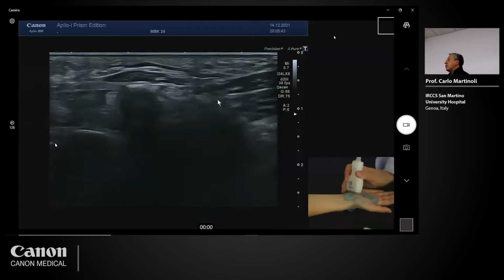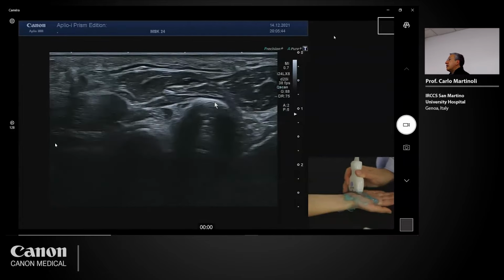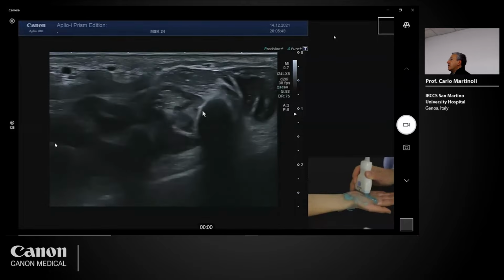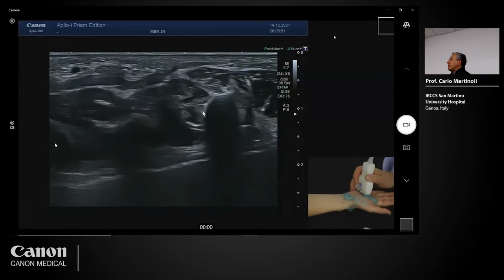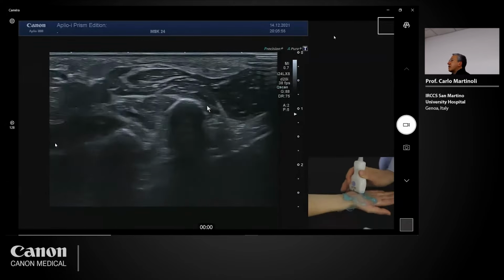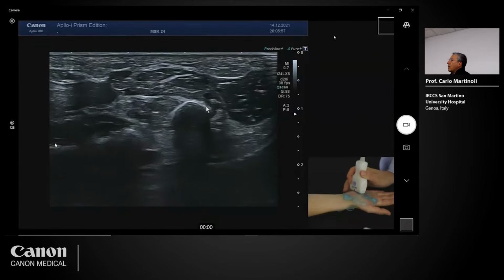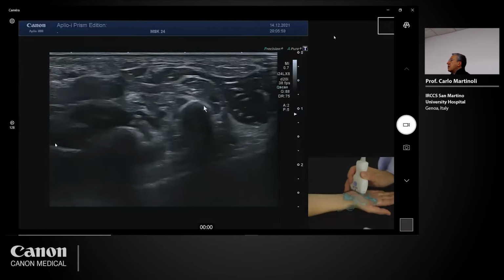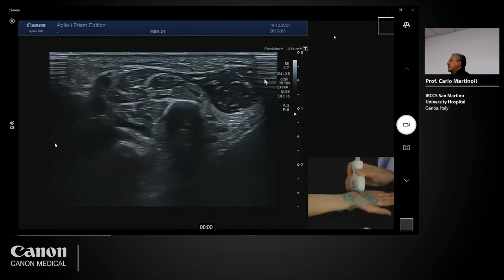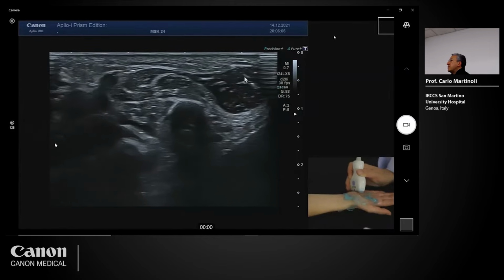After that, I go more distally and I check the arrangement of the muscles I described before at the level of the fifth metacarpal. So you see that there is an external muscle here, and this is the abductor digiti minimi.